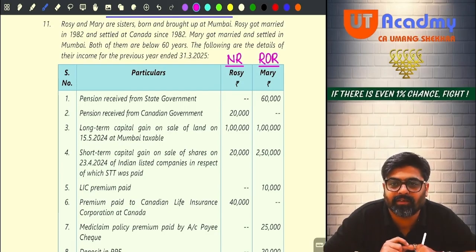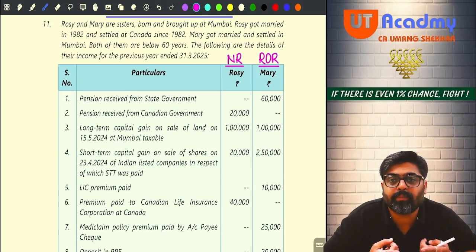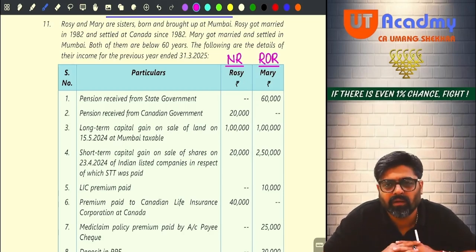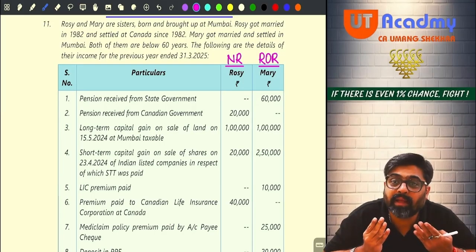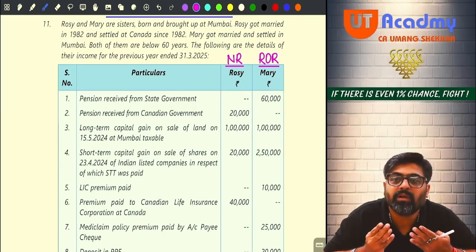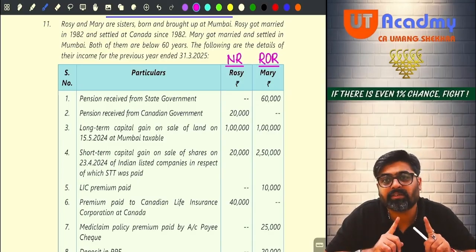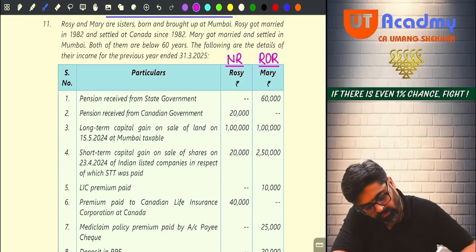Now whatever incomes are there, the taxability of these incomes you will determine on the basis of this residential status. For example, the first income is pension received from the state government. Who is receiving that? Mary. Mary is receiving it, no? So pay attention. This entire pension which she is receiving from the state government is Indian income, taxable for her. If this had been received by Rosie also, it is Indian income, so then also taxable for her.